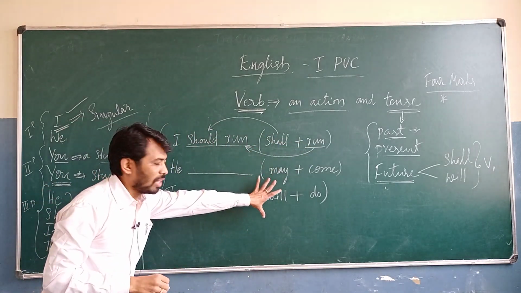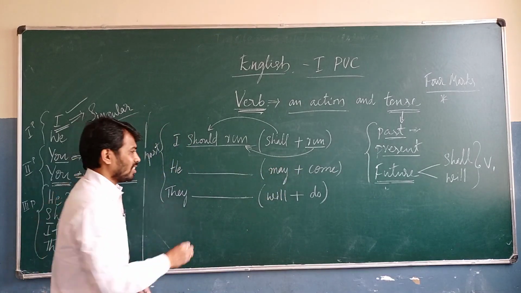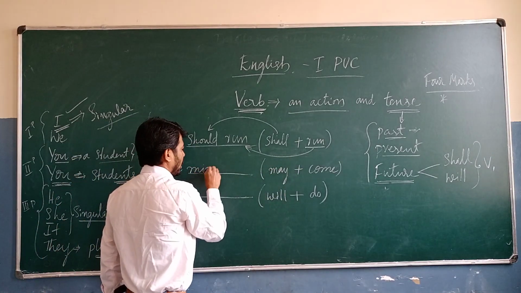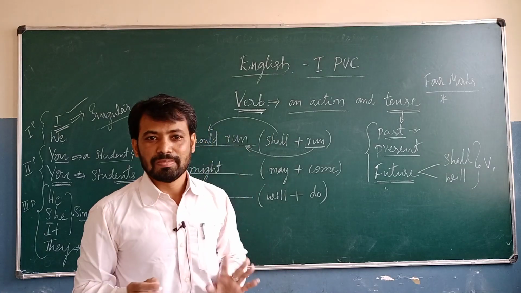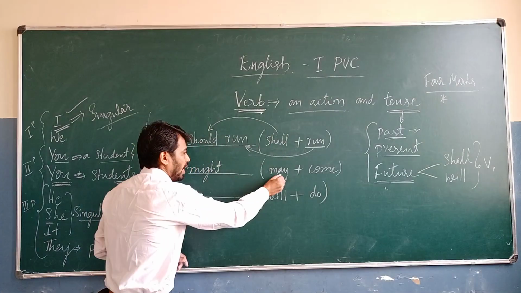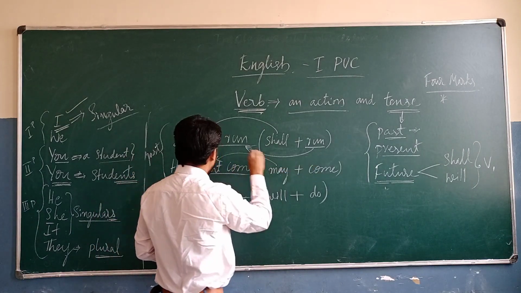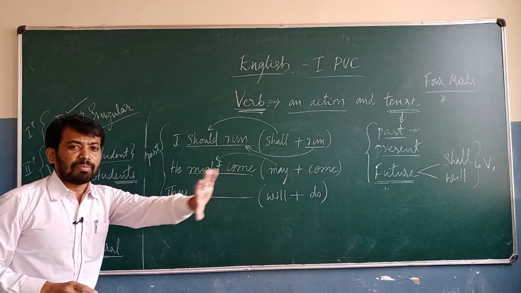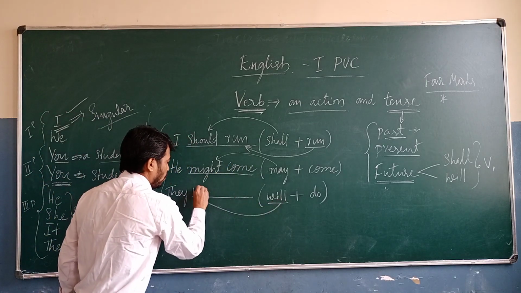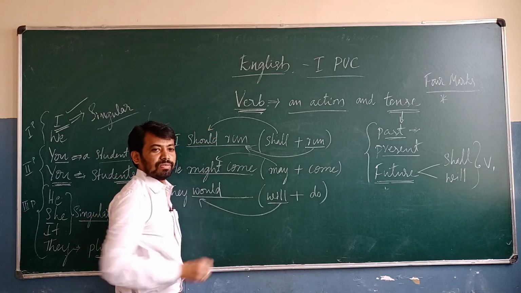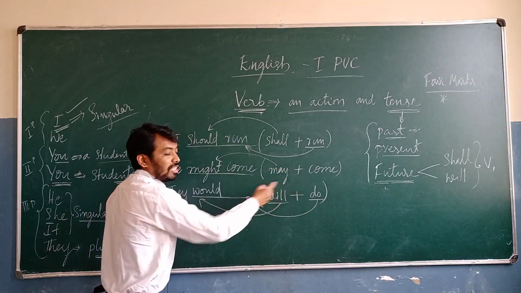Now all of you think this one, may changes into might. That's all. So that's why we discussed the modal auxiliary verbs also. Yes, may changes into might, and come changes into come. He might come. And then will changes into would, and here there is no change in the main verb.